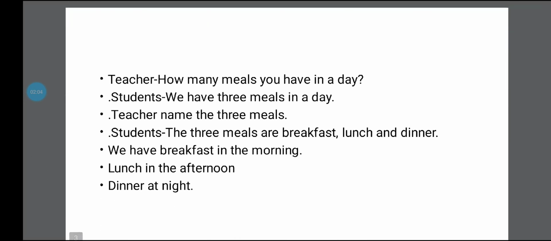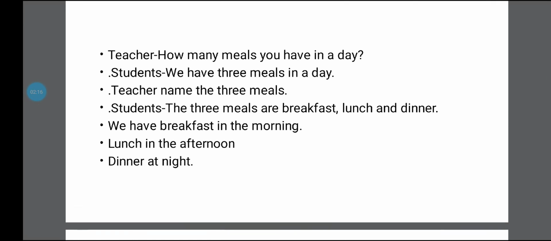Next, the teacher is asking, how many meals do you have in a day? The student is replying, we have 3 meals in a day. Very good, you know it is 3 meals. Now the teacher is asking, tell me the 3 meals. The students are saying, the 3 meals are breakfast, lunch and dinner.